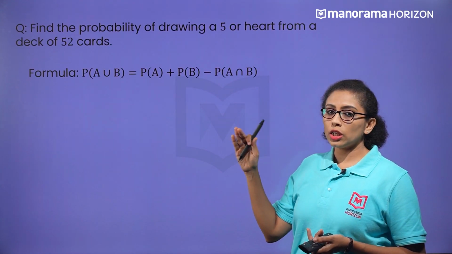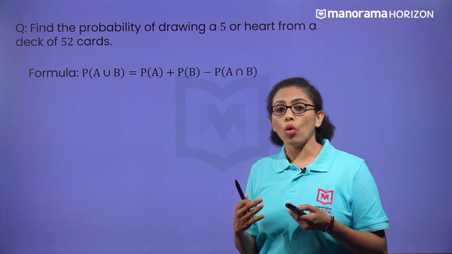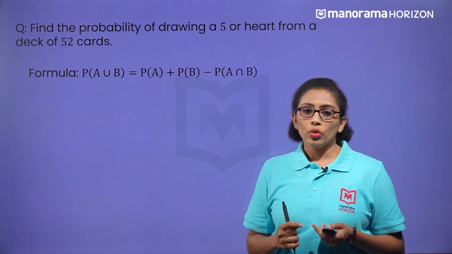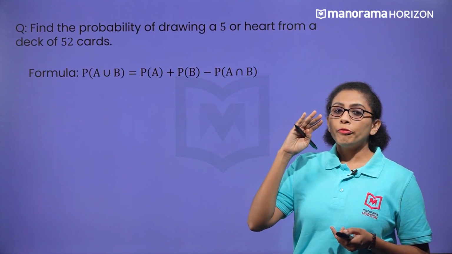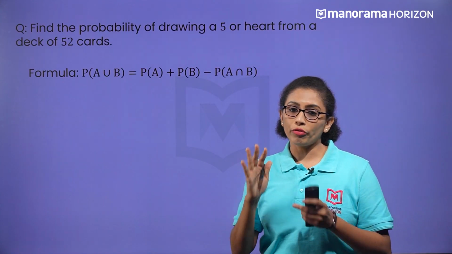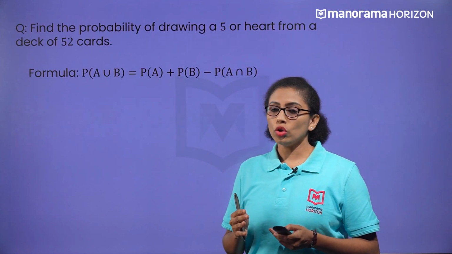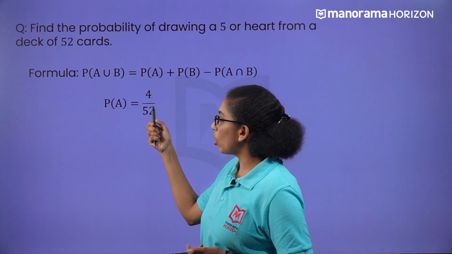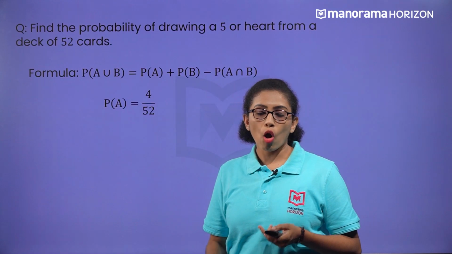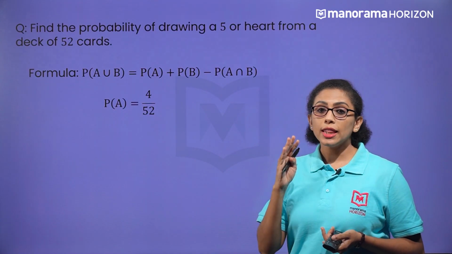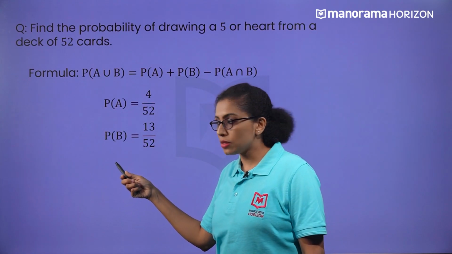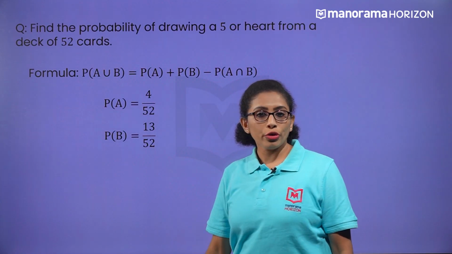For this particular question, we want to know the probability of a 5 or a heart. Now, we know that there are 4 fives in a deck of 52 cards, so the probability of A will be 4 out of 52. Now, how many hearts are there? There are 13 hearts. So the probability of event B is nothing but 13 by 52.